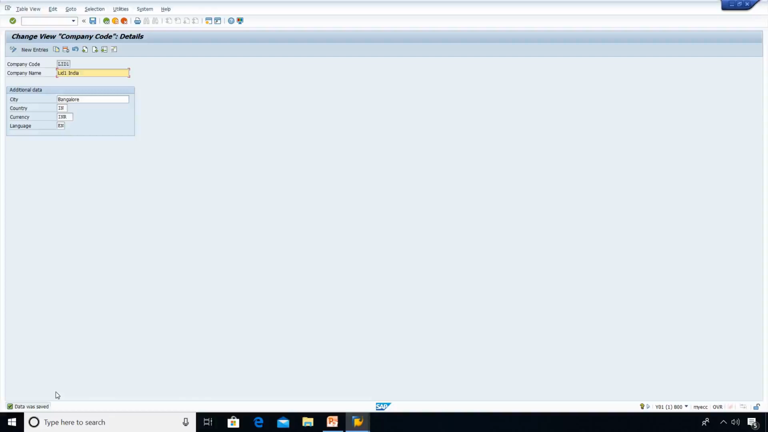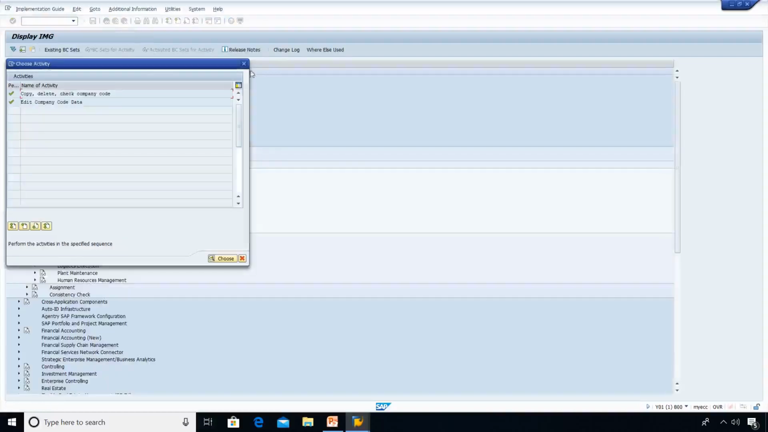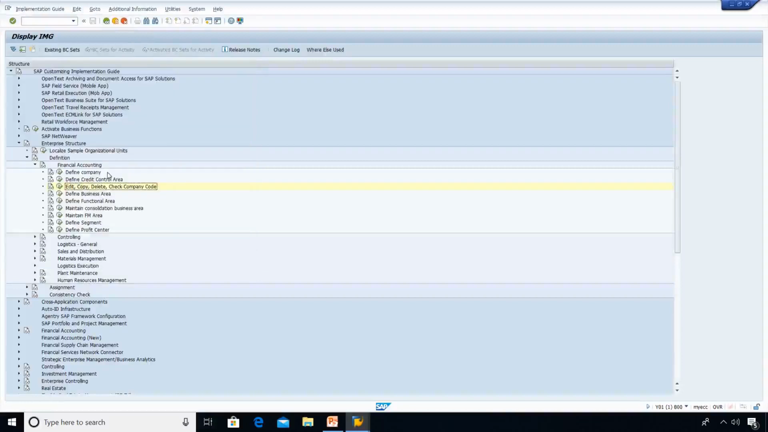The company code has been copied from 1000 to our LID1. Then we have edited the things. So far what we have done in financial accounting, we have created one company. Then we have created one company code. Similarly, we can have multiple company codes under one company. We can create many company codes, depending on the business segments, business lines, business requirements, business size. That's all in the financial accounting part.